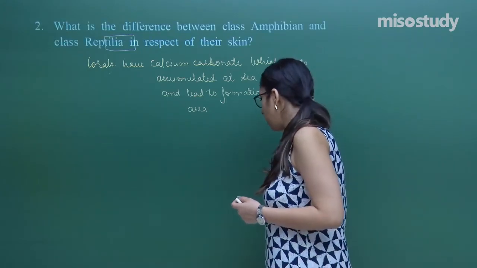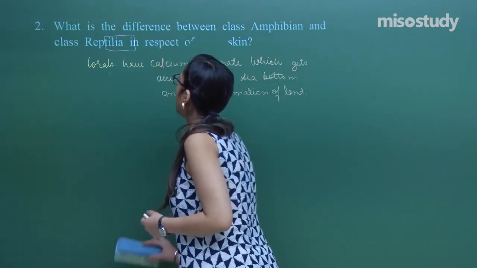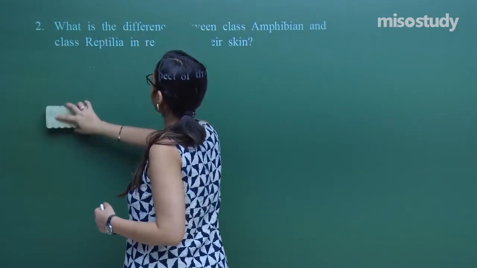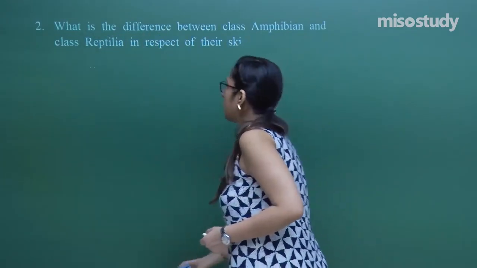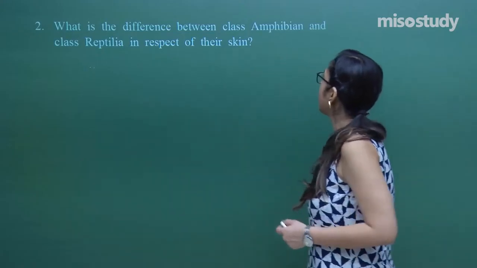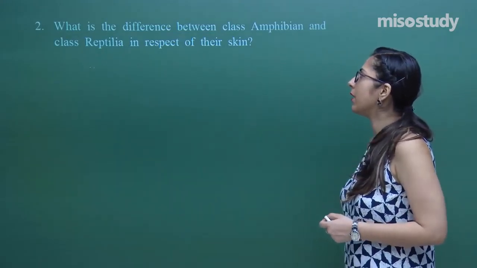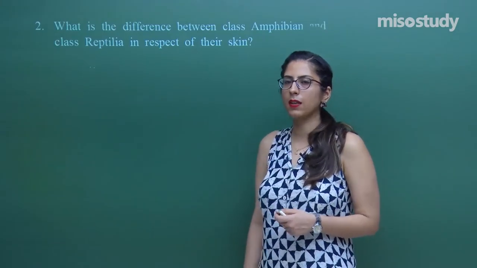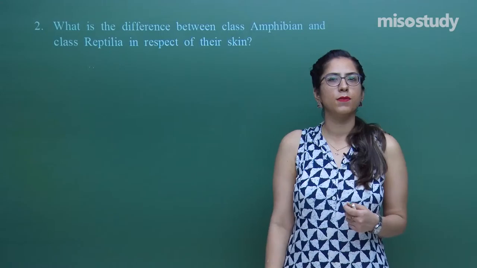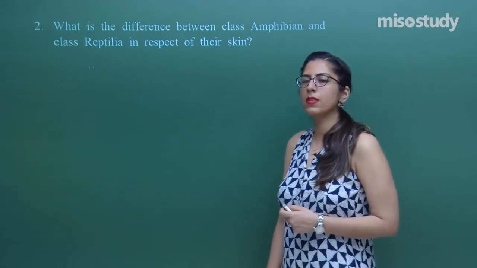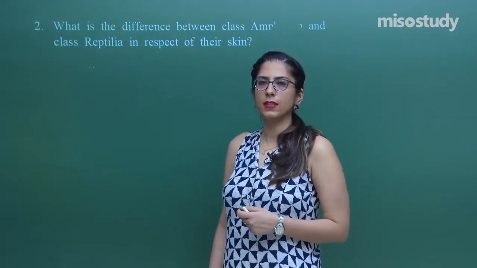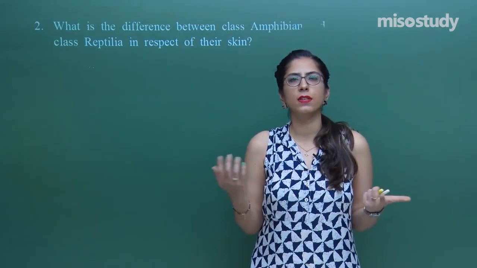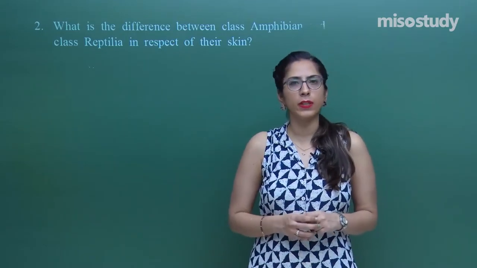Now, let's move on to the next question, question number 2. This is also a 1 mark question. The question says, what is the difference between class Amphibia and class Reptilia in respect of their skin? In the sessions, we have discussed in detail the characteristics of amphibia as well as reptiles. Amphibia are those group of organisms which can live on both land as well as in water. That is, a dual mode is there.